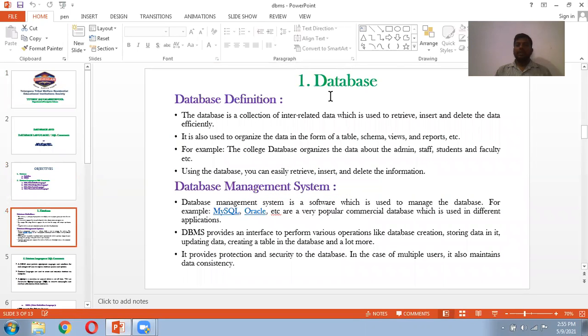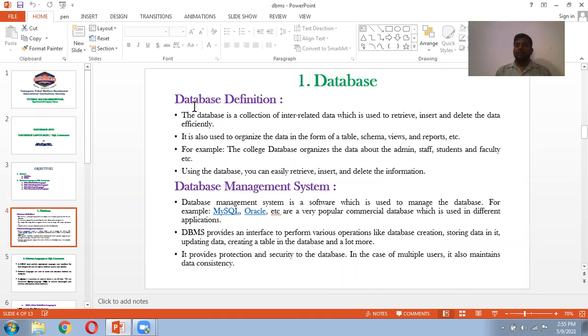First one, database. What is meant by database? We can define a database as a collection of interrelated data which is used to retrieve, insert, and delete the data efficiently. It is also used to organize the data in the form of table, schema, views, and reports.